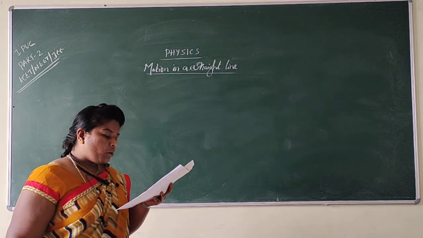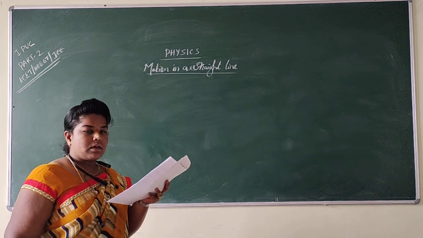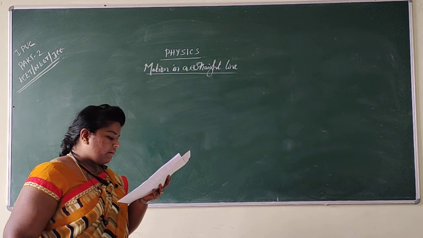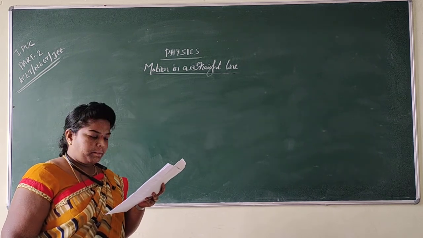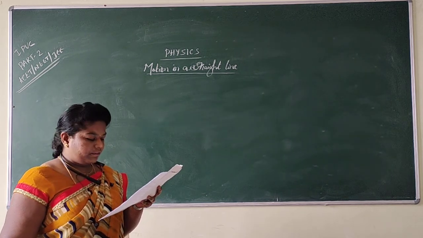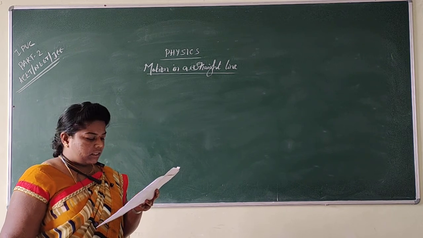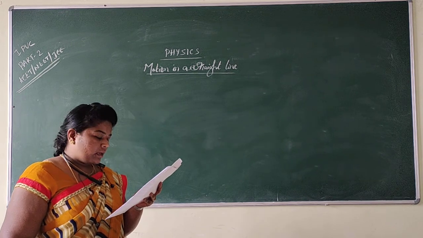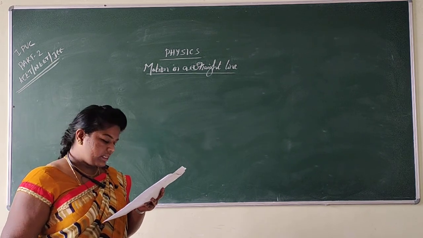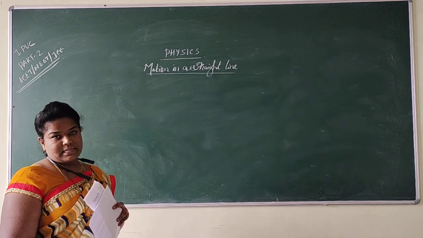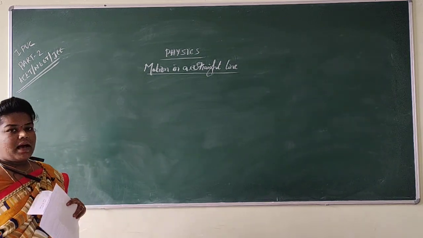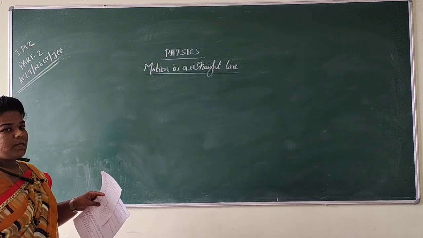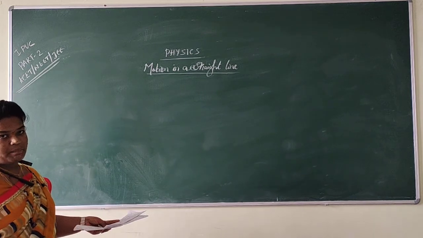Each step is 1 meter long and takes 1 second. There is a pit on the road 11 meters away from the starting point. The drunkard will fall into the pit after, options are: 21 seconds, 29 seconds, 31 seconds and 37 seconds. Here we have a drunkard. The drunkard is a person who is moving 5 steps forward and 3 steps backward.